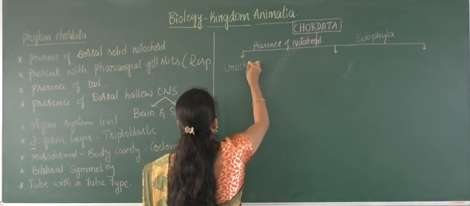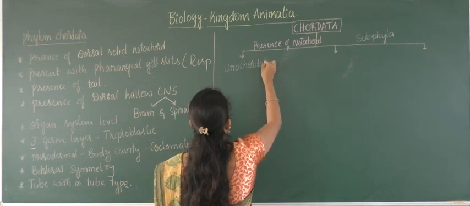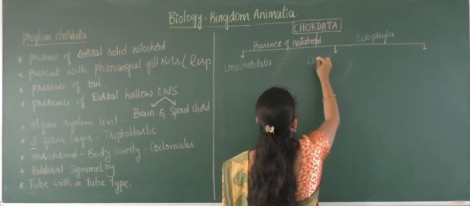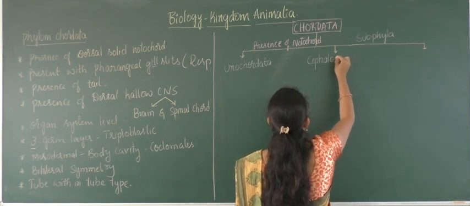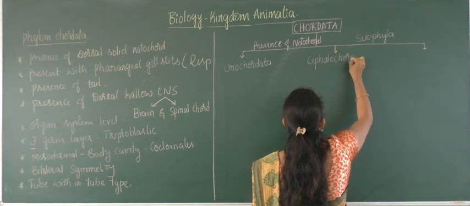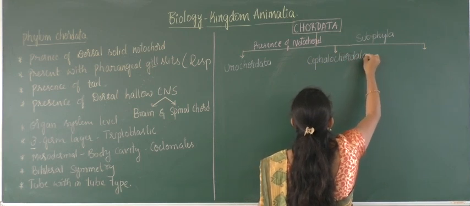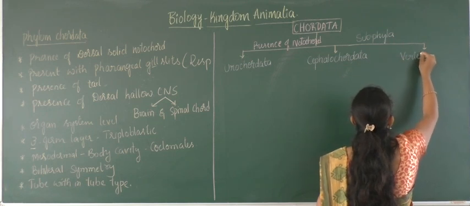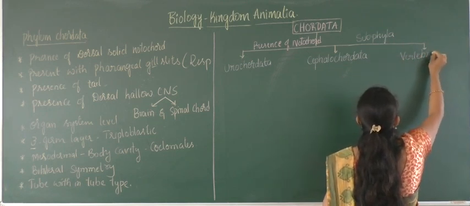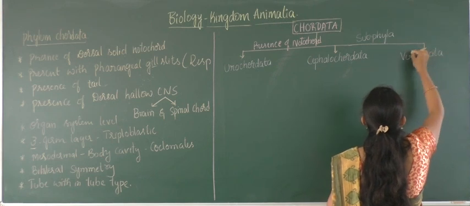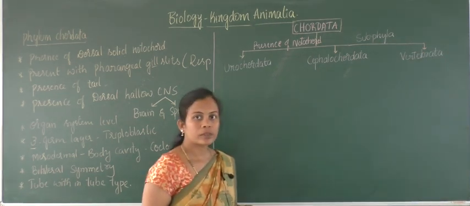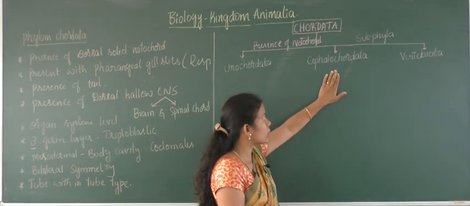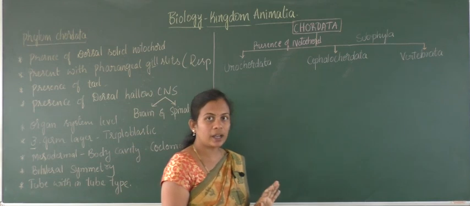Urochordata, Cephalochordata, and Vertebrata. When we start identifying, Urochordates and Cephalochordates are first, and the last is Vertebrata.